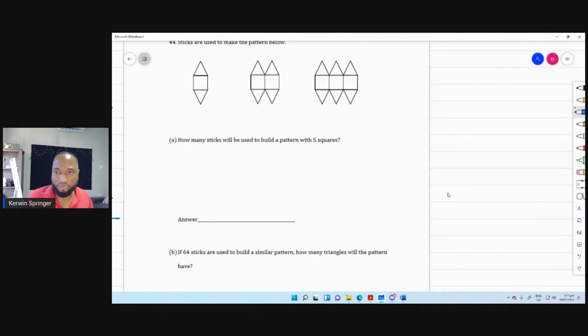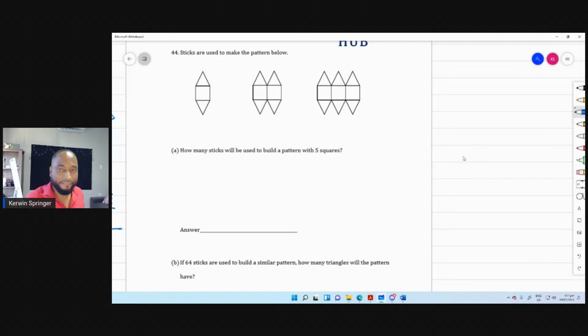How many sticks will be used to build a pattern with 5 squares? Sticks are used to make the pattern. 1, 2, 3, 4, 5, 6, 7, 8. So this has 8. This one, 1, 2, 3, 4, 5, 6, 7, 8, 9, 10, 11, 12, 13, 14, 15. I think I double counted at first. It's 15. So you keep adding 7, because you're not adding back this one. You understand? So I added 7 sticks here, I add 7 sticks here.